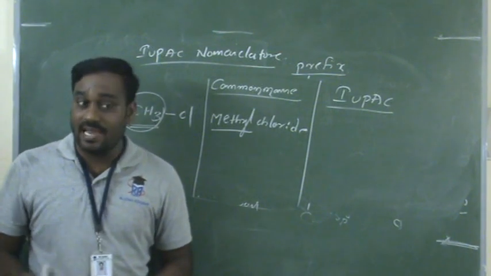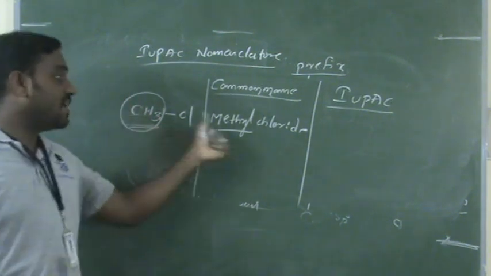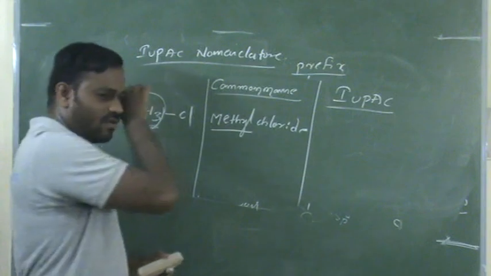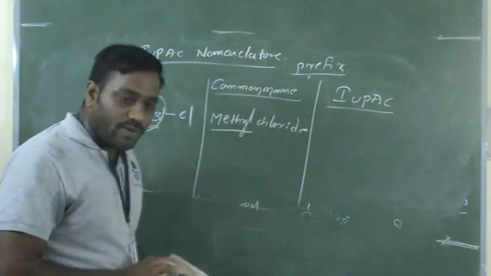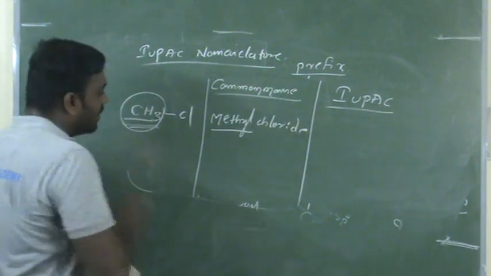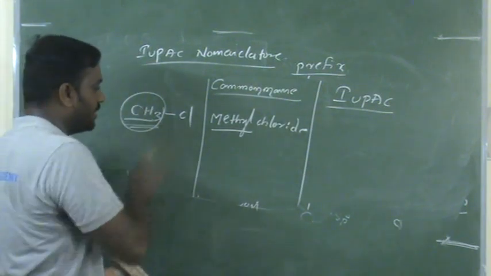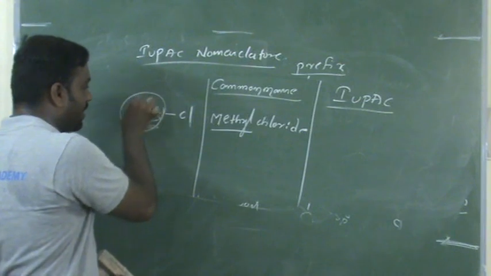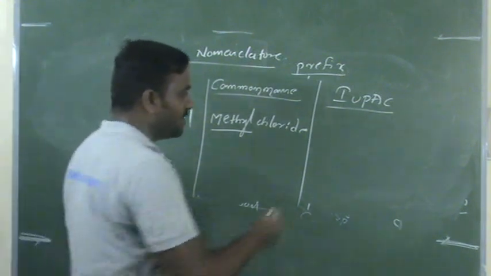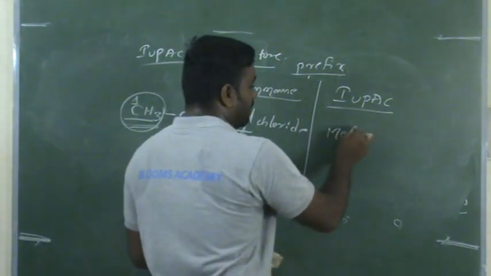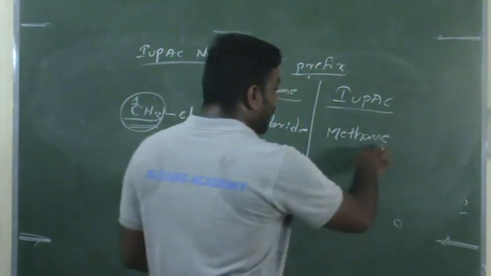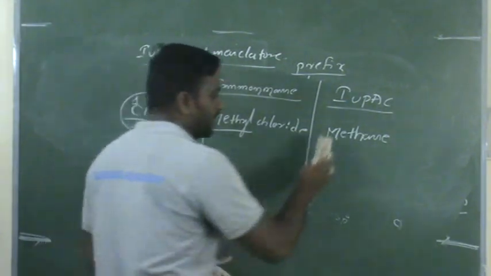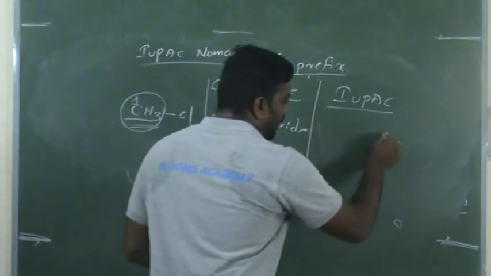Methylene. Now CH3Cl is called methyl chloride. What is the IUPAC name? First, in the IUPAC name, what is the root word you have to identify? Only one carbon atom is there. If one carbon atom is there, that is called meth. I can call it methane, and in that, remove the E.